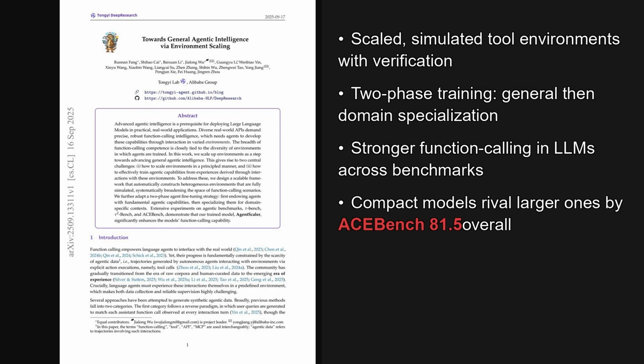Wrapping up, 2 takeaways stand out. Scaling fully simulated, verifiable environments unlocks broad, reliable function calling. And a two-phase curriculum first teaches general tool use, then sharpens domain skills, which lifts compact models to near top tier. The broader implication is efficient agent training that reduces parameter bloat.